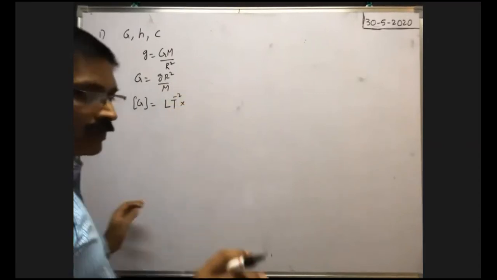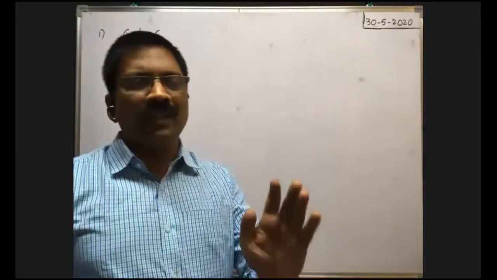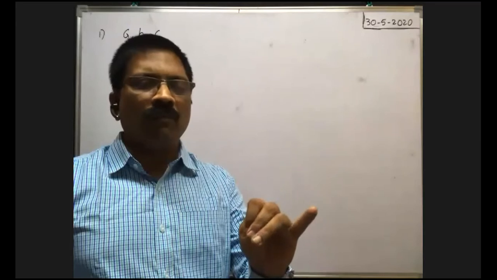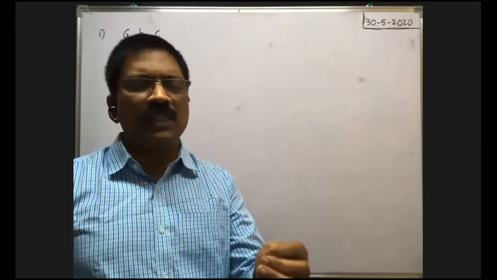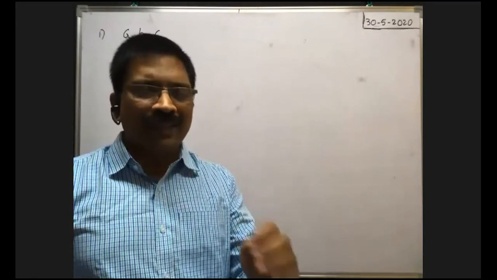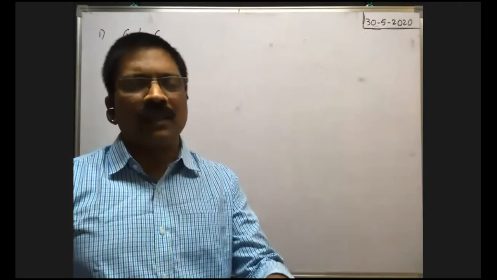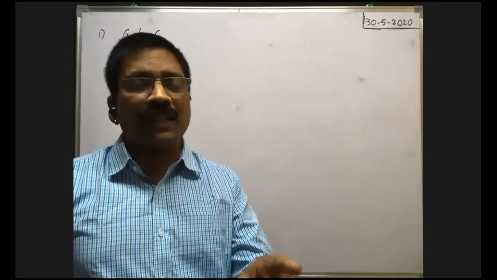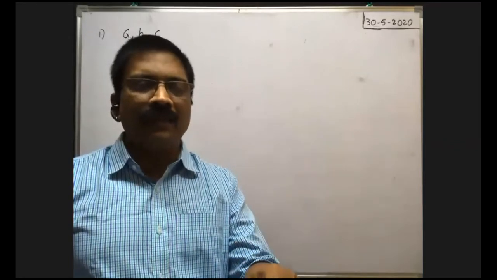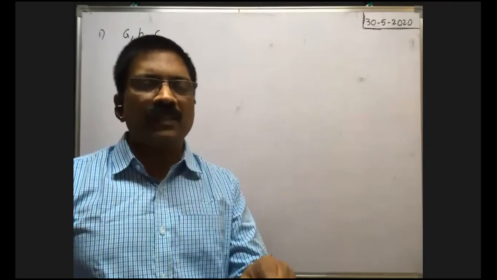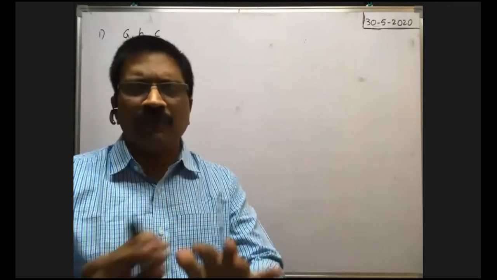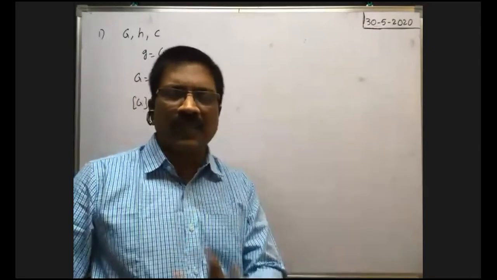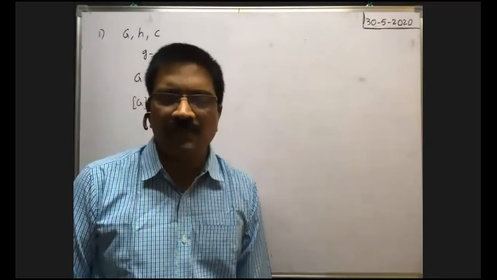Already I said in first year: linear momentum, velocity, acceleration. Next, force, work done, energy. Of course, work and energy both have the same dimension formula. If you know these dimension formulas, then we can write the dimension formula for any physical quantity. The dimension formula of electric current is capital A. The dimension formula of temperature is capital K. If you know these, we can write the dimension formula for any physical quantity, even for second year quantities also.